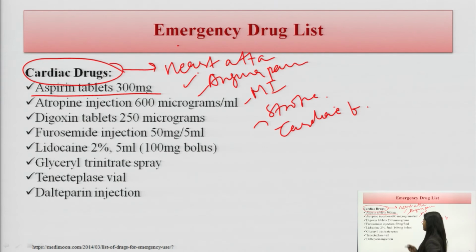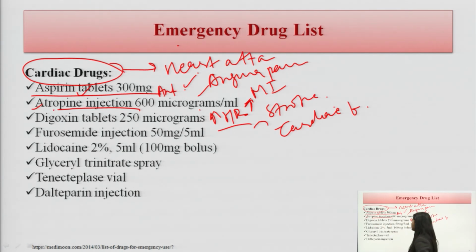Aspirin tablet 300 mg as an anticoagulant. What will it do? It will act as an anticoagulation agent. So, for thinning of the blood, aspirin tablets are given. Whereas another is the atropine injection. It will increase the heart rate of the patient. To stabilize the heart rate, atropine injection is prescribed. Digoxin tablets act as a cardiotonic. There is another category, furosemide, prescribed as a diuretic, and it has an impact on the heart also.